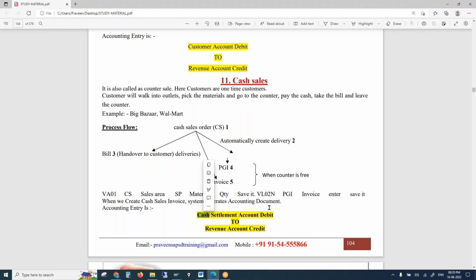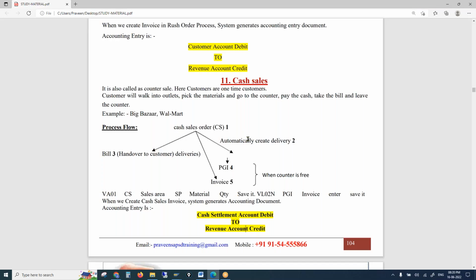That is cash settlement account debit. This accounting entry is completely different. You see, it's a cash settlement account debit. This is a suspense account, cash settlement account to revenue credit. So it's a different accounting entry. So this is cash sales in the retail industry, where you want to clear the customers.